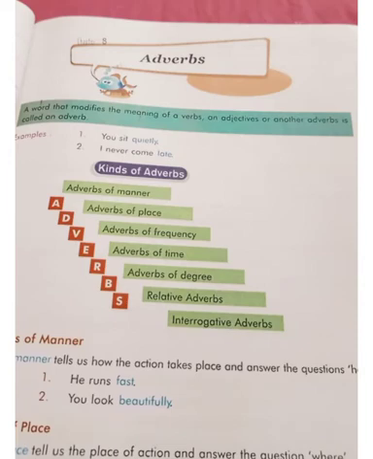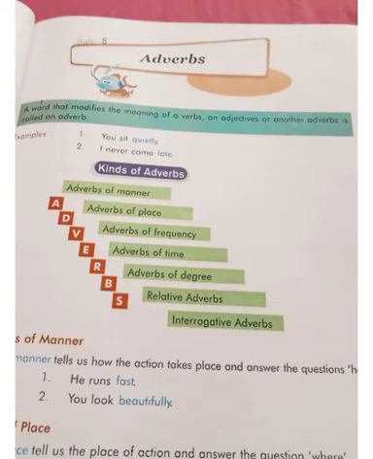In the second example, you can see: I never come late. Here you can see the blue one, that is the adverb. Here they are talking about late. Come is a verb here, but it is telling this thing: if somebody never comes late. So it means that they are talking about the verb here.